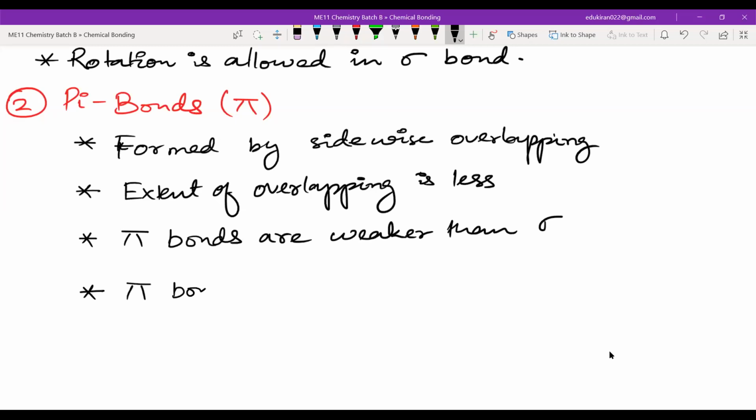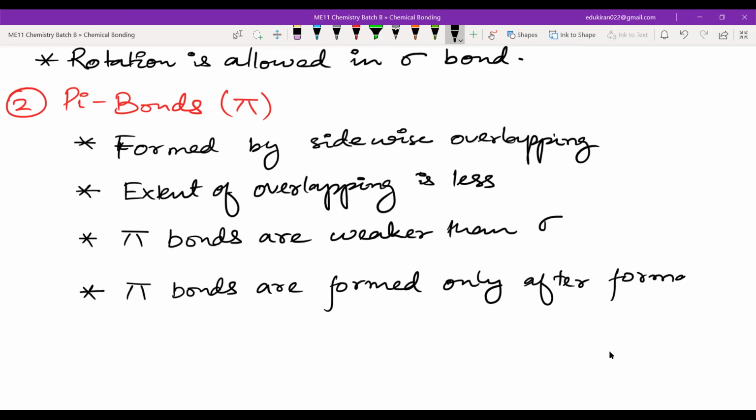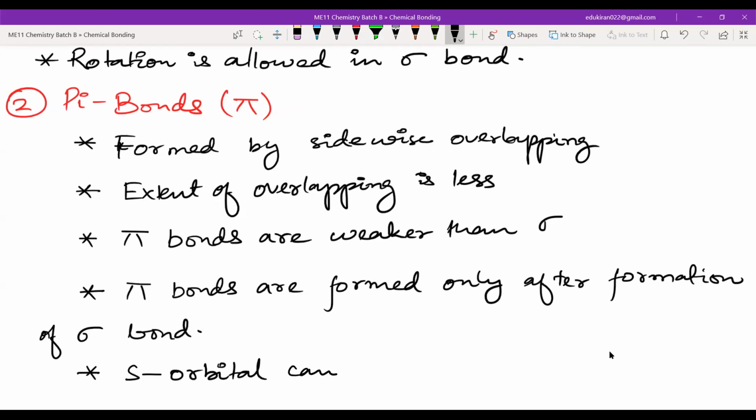Pi bonds are formed only after formation of sigma bonds. That means if there is a pi bond, there will always be a sigma bond. If there is no sigma bond, pi bond will not form. One more point that you will see here, s orbital cannot form pi bonds. Okay, cannot form pi bonds.